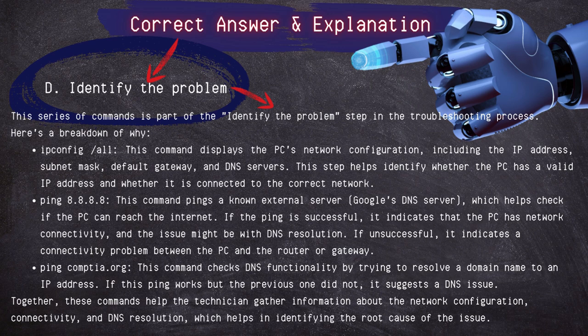Ping comptia.org. This command checks DNS functionality by trying to resolve a domain name to an IP address. If the ping works, but the previous one did not, it suggests a DNS issue. Together, these commands help the technician gather information about the network configuration, connectivity, and DNS resolution, which helps in identifying the root cause of the issue.